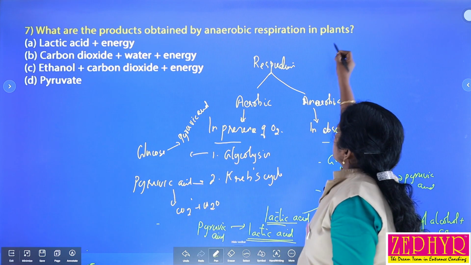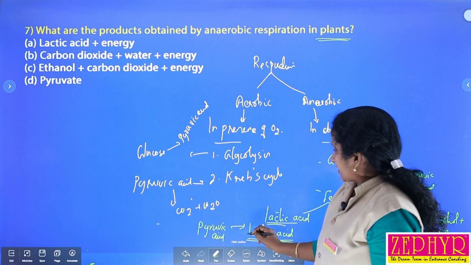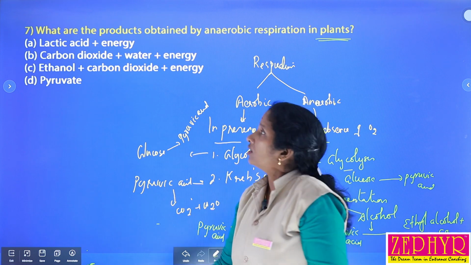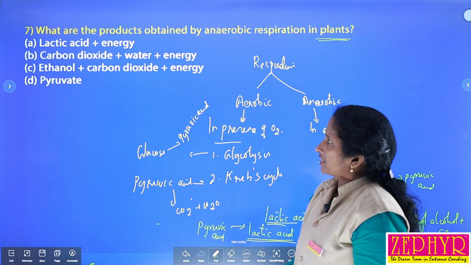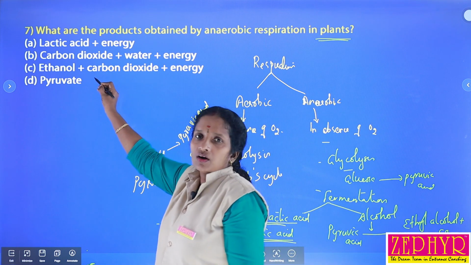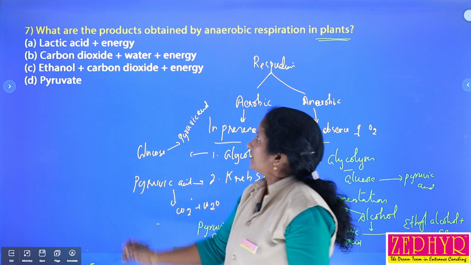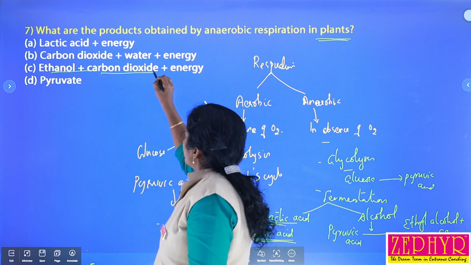Here the specification is that it is in plants, isn't it? Lactic acid fermentation takes place in our body during heavy exercise. So in plants, which type of anaerobic respiration is it? That is alcoholic fermentation, whose products are ethyl alcohol or ethanol, carbon dioxide